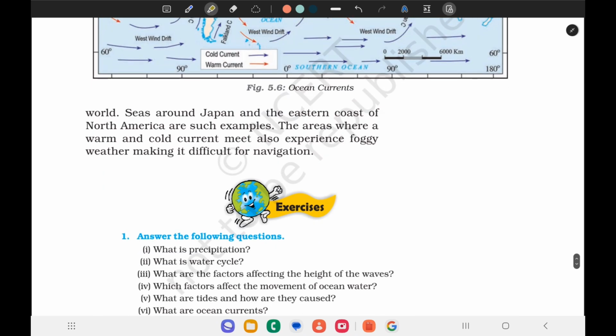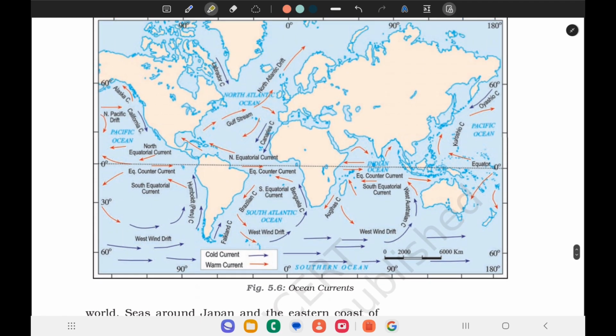Seas around Japan and the eastern coast of North America are examples of these ocean currents. The areas where warm and cold currents meet also experience foggy weather, which makes navigation difficult for fishermen.